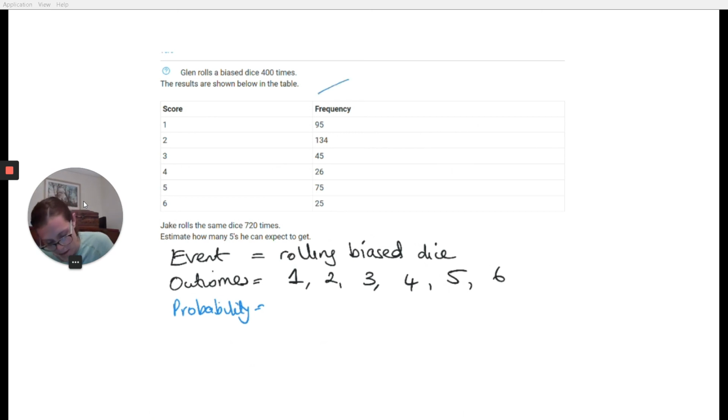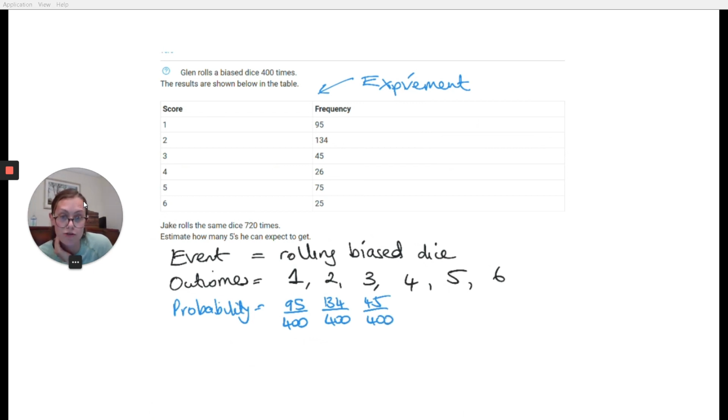using the experiment here, so here's my experiment, I could have 95 out of a possible 400. I could have 134 out of a possible 400. There were 45 times that she got a 3 out of a possible 400. There were 26 times she got a 4 out of a possible 400. There were 75 times she got a 5 out of a possible 400. And finally, there were 25 times she got a 6 out of a possible 400.